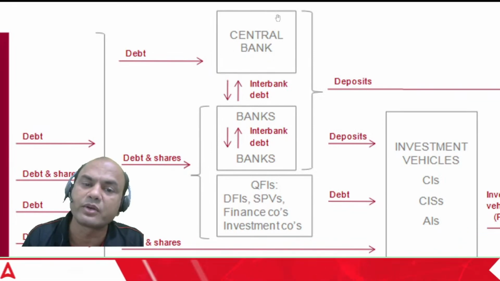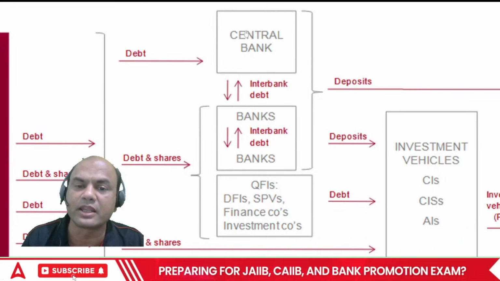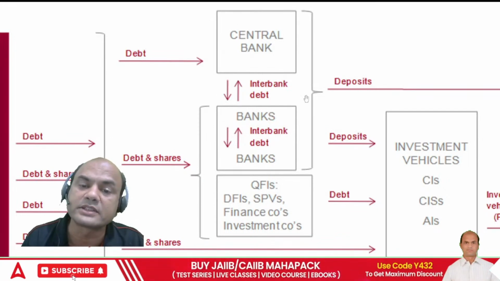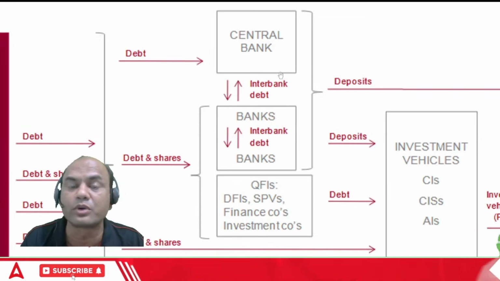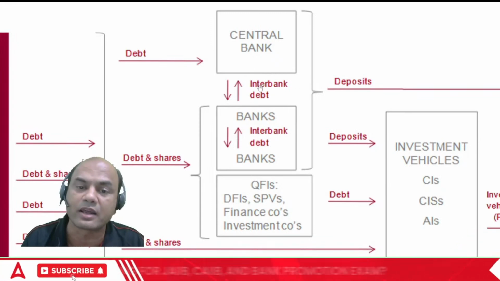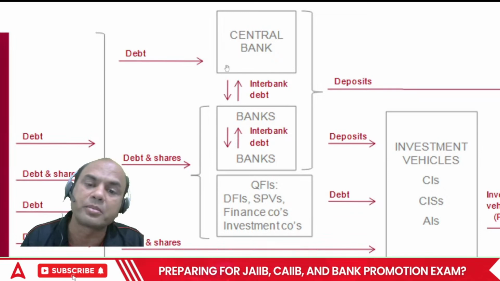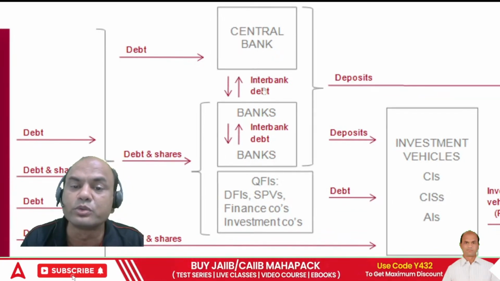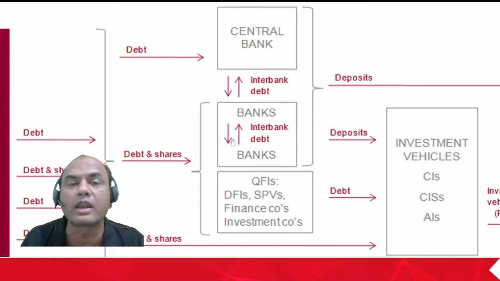Then what does the central bank do? The central bank gets this money, balances this money, and it also creates the debt, creates money. As I told you, 10% CRR, that example. So RBI also creates the money, and these banks use that money within each other to trade.